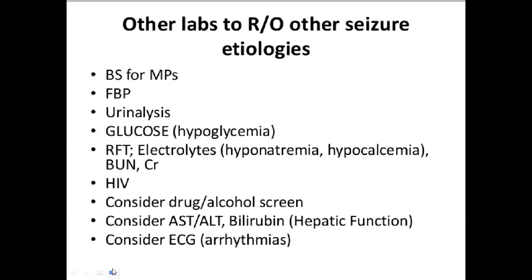Other lab tests. First of all, blood sugar, fasting blood sugar, urinalysis, glucose, hypoglycemia, renal function test, electrolytes, hyponatremia or hypocalcemia. BUN is blood urea nitrogen. HIV, consider drug or alcohol screen, consider AST, ALT, bilirubin, LFT, consider electrocardiogram, arrhythmias.